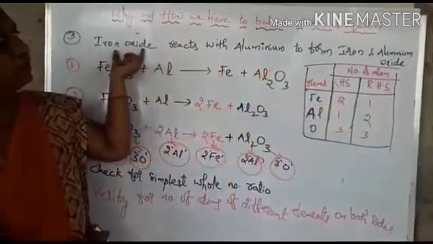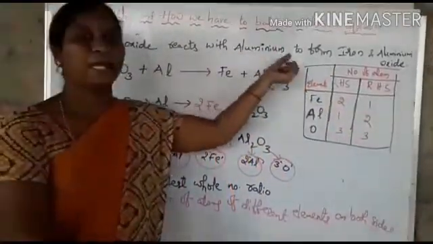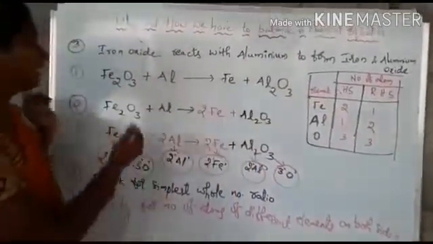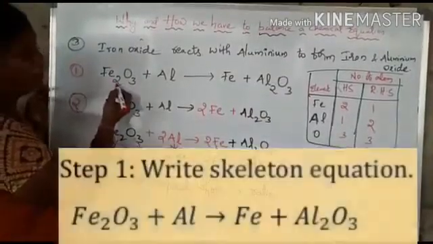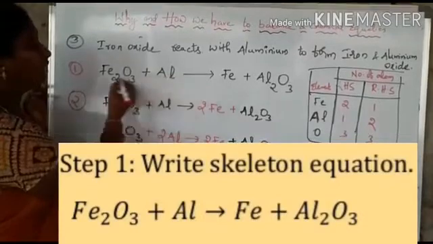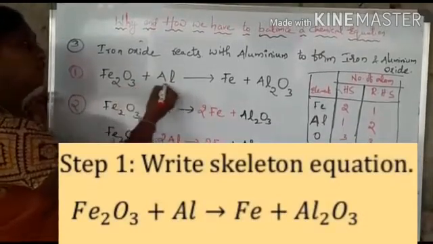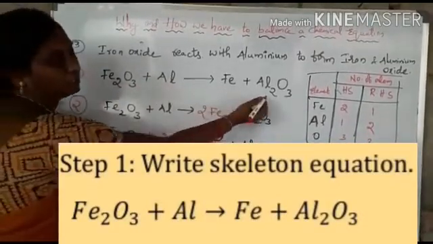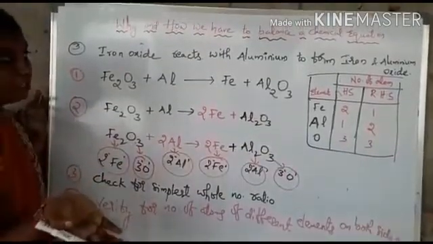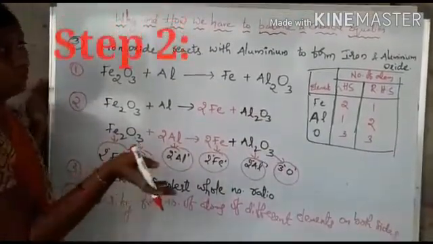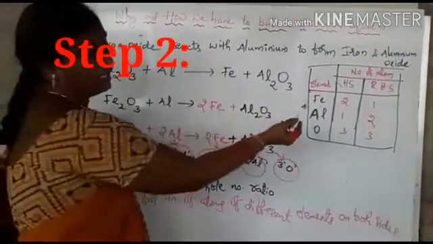Iron oxide reacts with aluminium to form iron and aluminium oxide. For that, in the first step we will write the chemical equation by using symbols and formulas like this: Fe2O3 plus Al gives rise to Fe plus Al2O3, which is called the unbalanced chemical equation, or skeletal equation. So now we have to write the number of atoms on the LHS and RHS side.